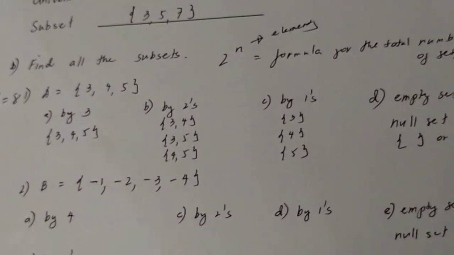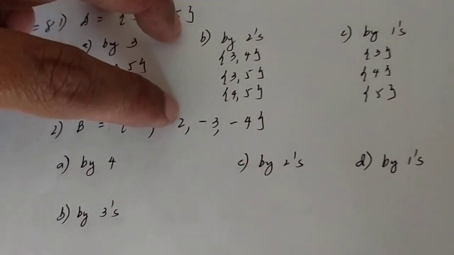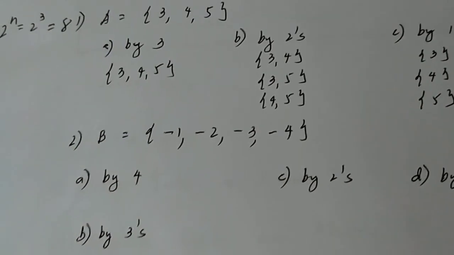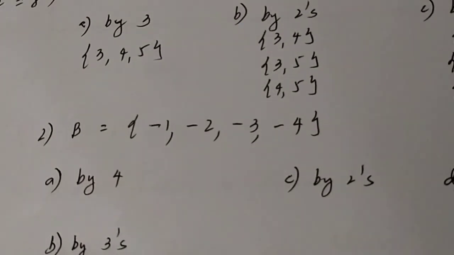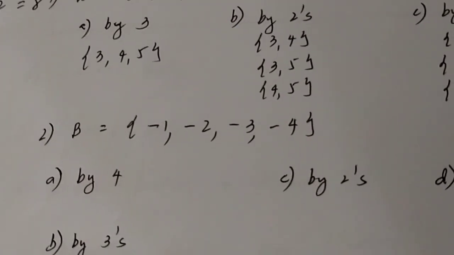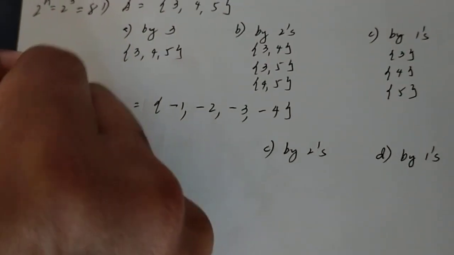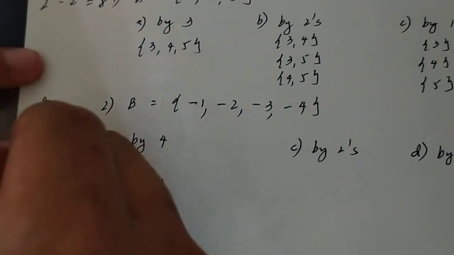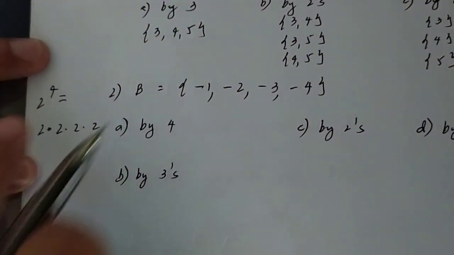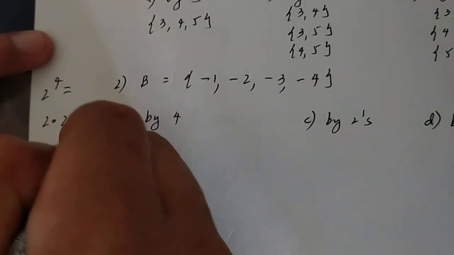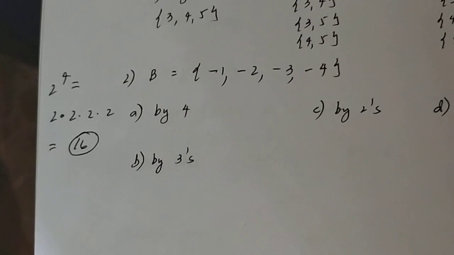Let's take a look at set B. The elements of set B are -1, -2, -3, -4. How many elements? There are 4 elements. So how many total number of subsets? So 2 to the n. What is n? 4, because there are 4 elements. What is 2 to the 4? 2 times 2 times 2 times 2. That is 2 raised to the 4th. That will be equal to 16. So there must be 16 subsets.